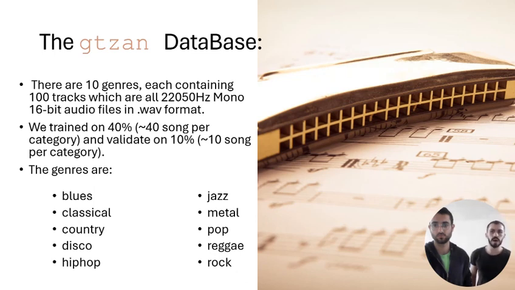We trained our model on about 40% of the data, which is about 40 songs per category, and we use a validation set of about 10%. So that's a bit less than the regular amount we would like to use in a project like that. The genres which the model contains are described here below, for example blues, classical, country, and so on.